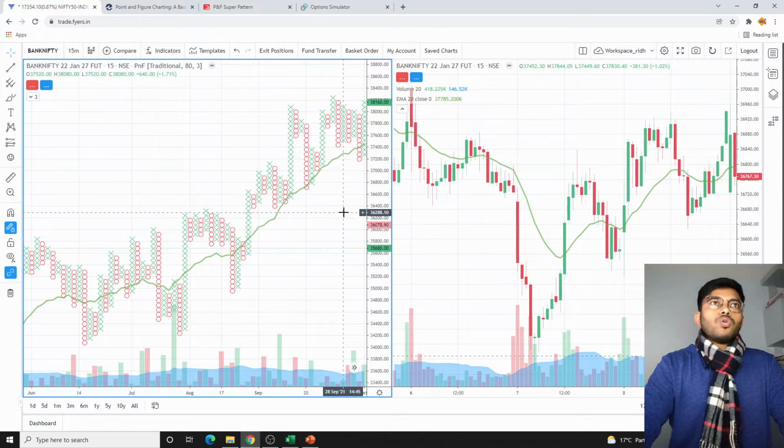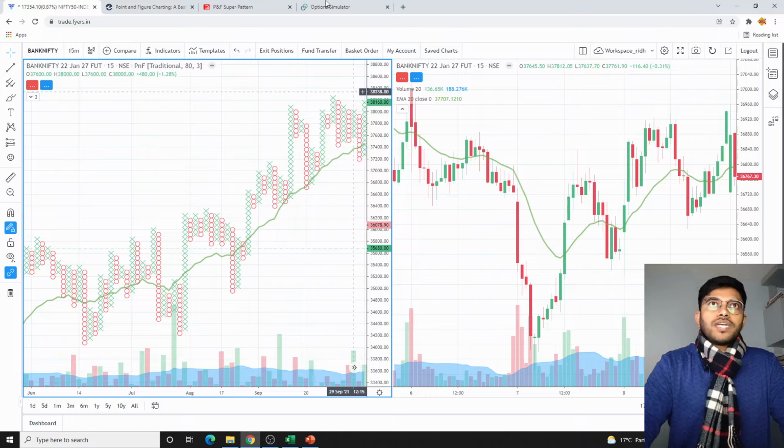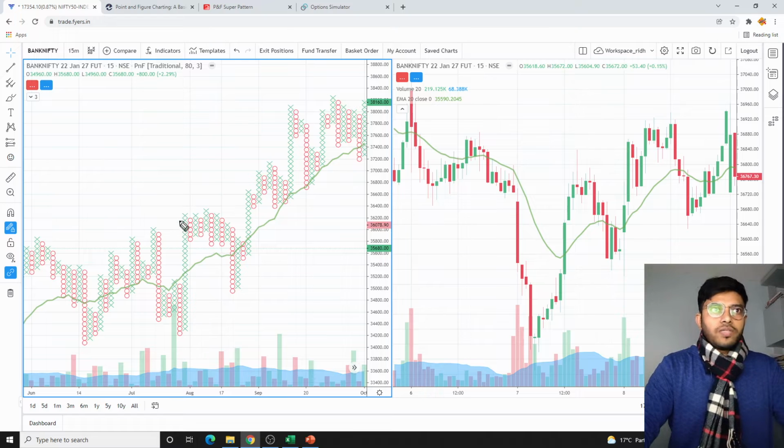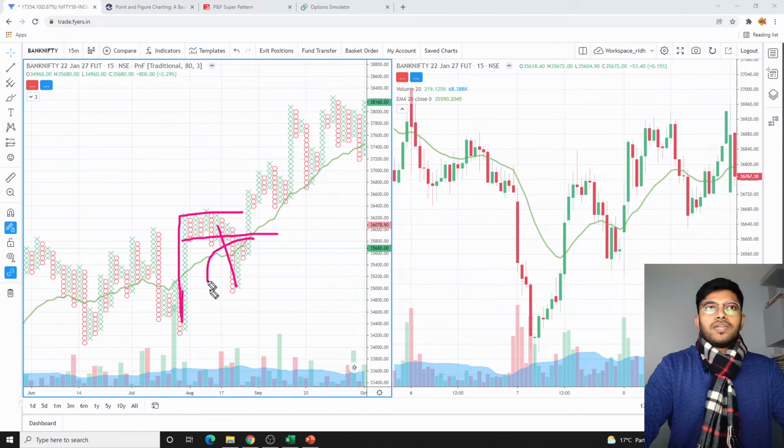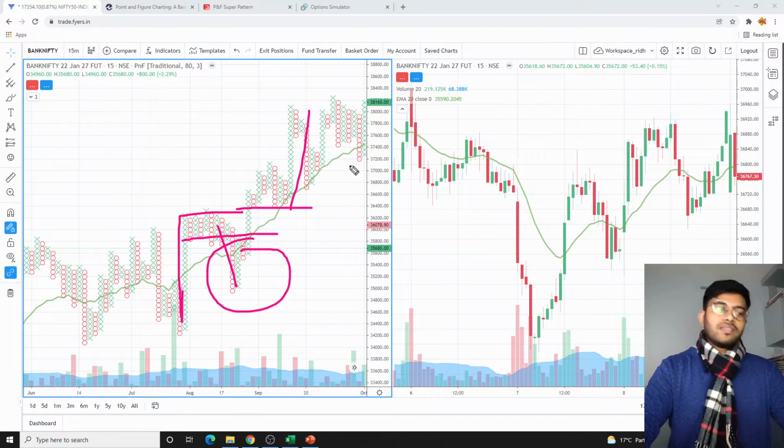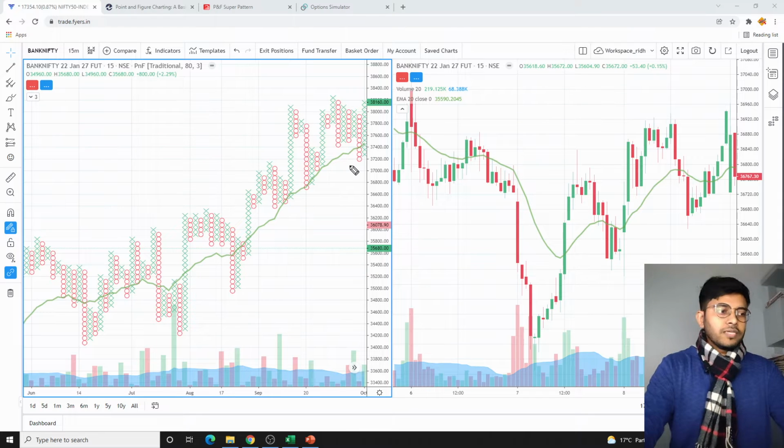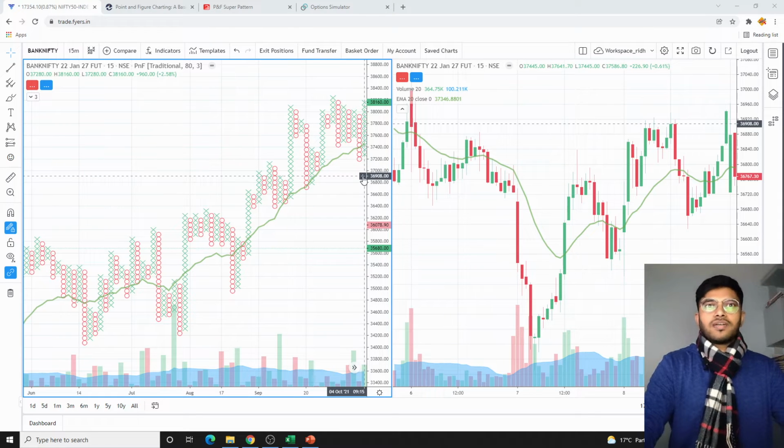Okay, so let's enter into a first trade. We'll be using a pattern like this, where there was a bull and a flag formation, then there was a breakdown, then again the Bank Nifty took off and had a trap kind of situation here, headed higher, then took a support here, then again headed higher. So like this, the patterns are very simple to read. Let me take a trade based on this.